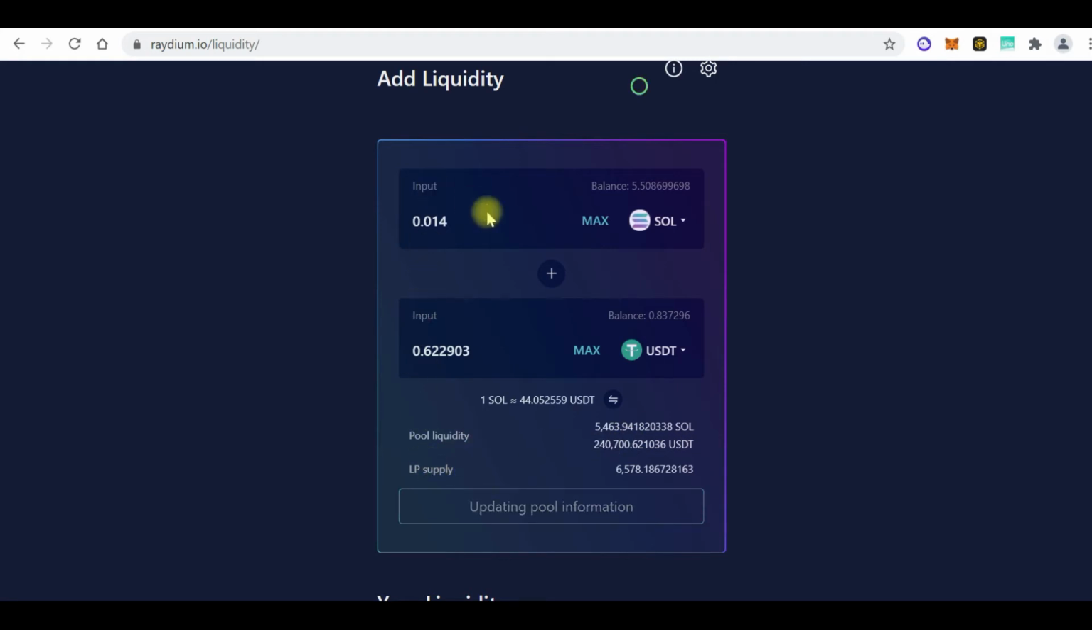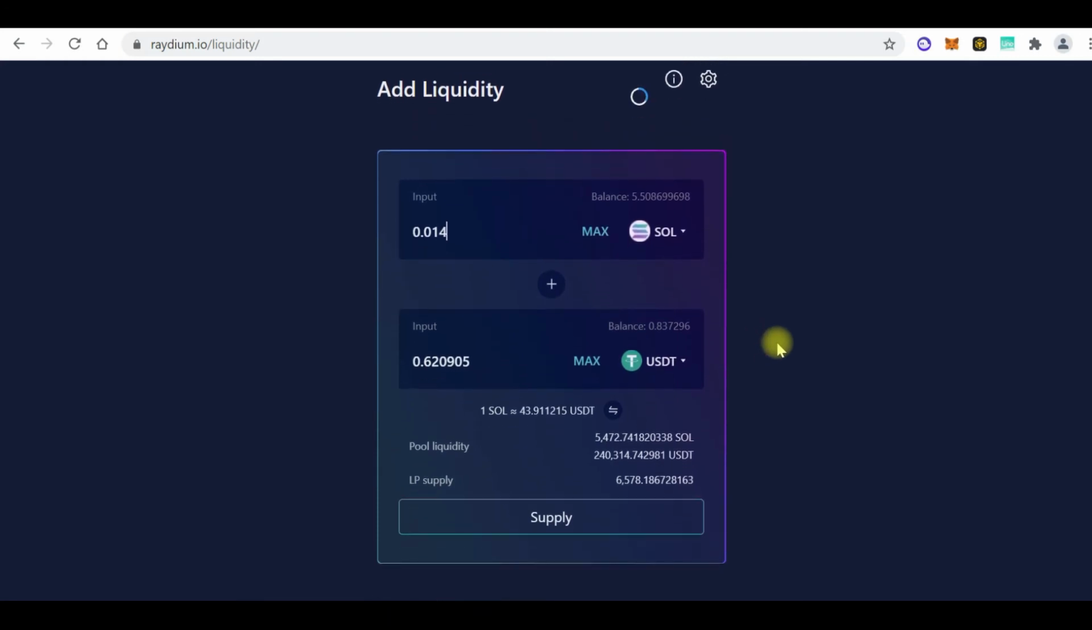So this is where my own liquidity, the money that I'm adding to this pool, goes. So if I click on this supply, it's going to minus 0.014 SOL and 0.62 USDT from my account, and it's going to add it to the liquidity pool. You understand? So with that I have provided liquidity. Now if I provide liquidity, they'll give me a token. That token is called LP token, liquidity provision token.